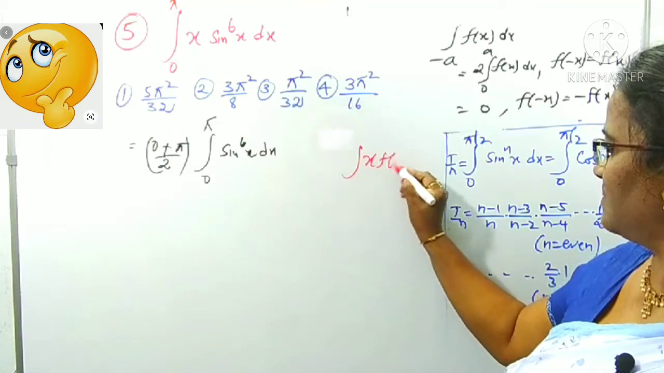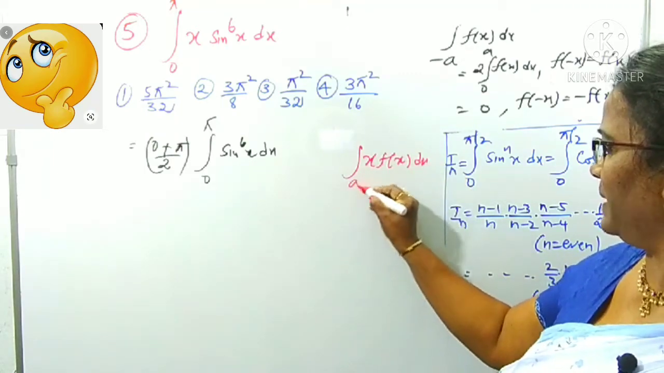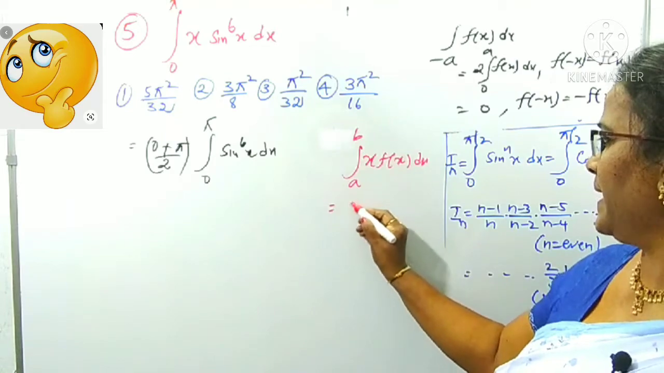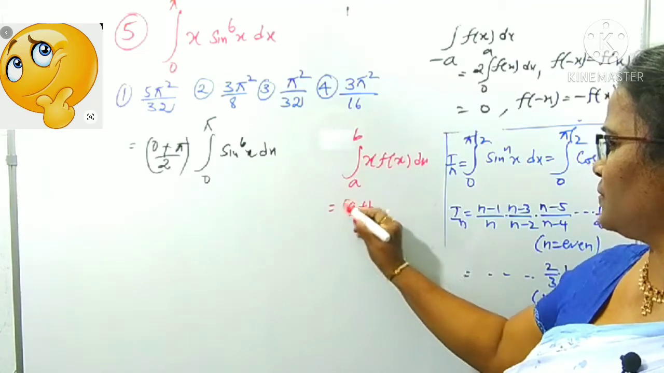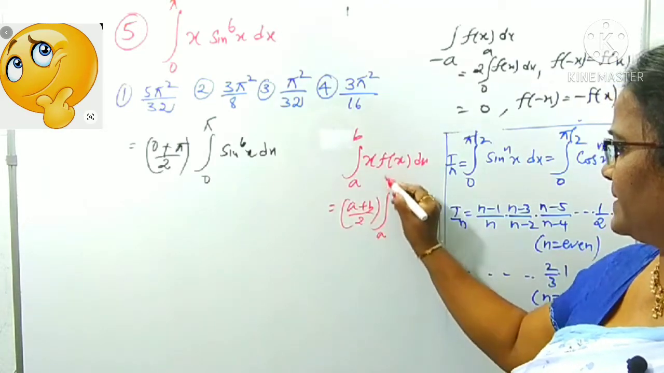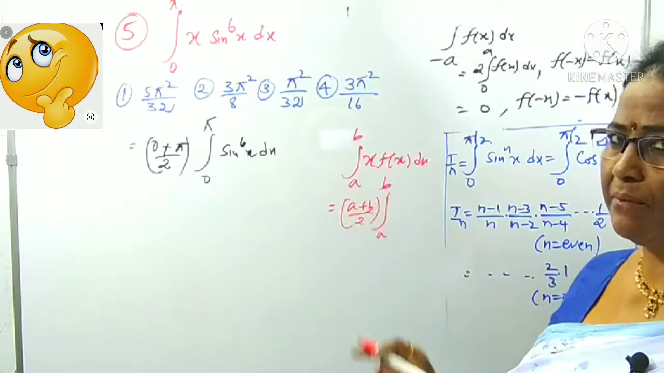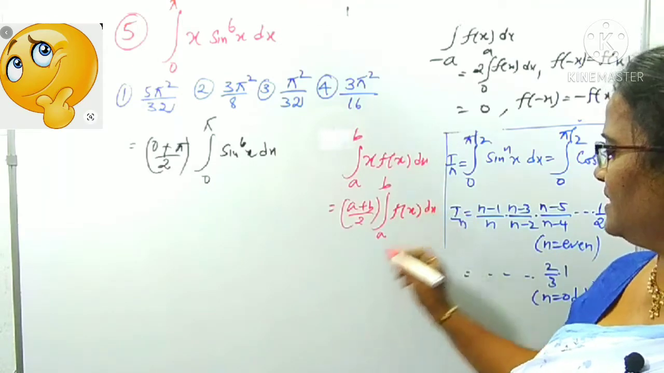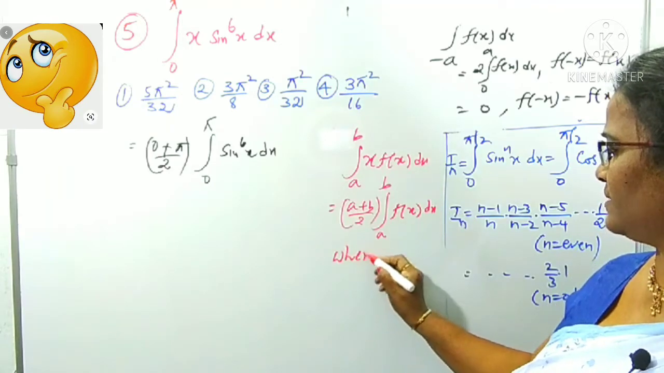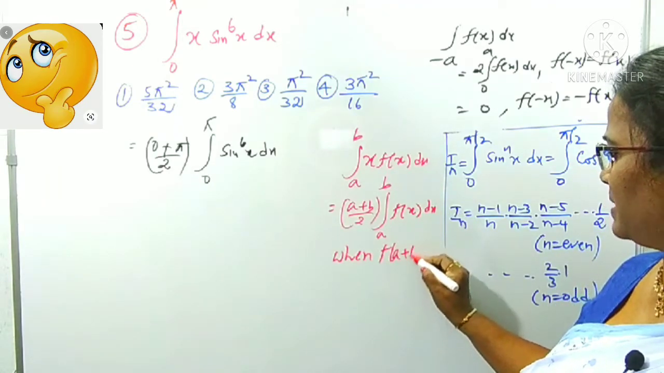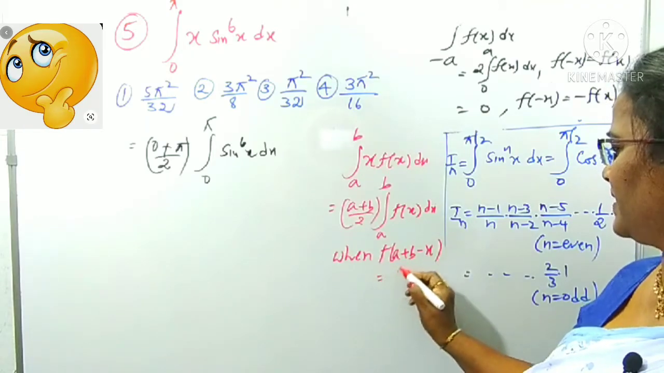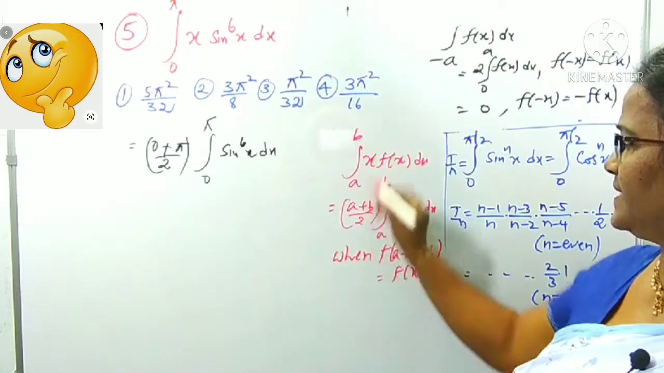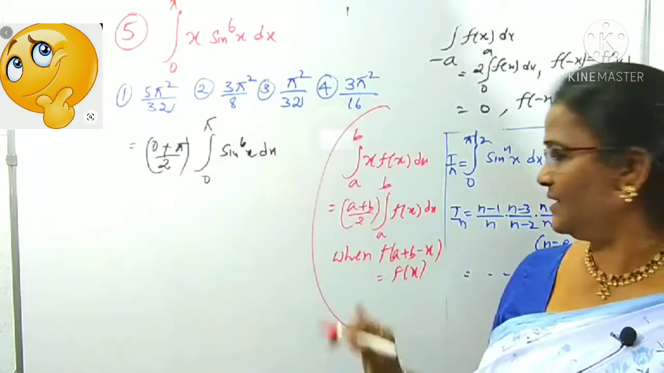The integral of x f(x) between the limits a to b we can take as (a plus b) by 2 times the integral of f(x) between the limits a to b as it is. In place of x we can write (a plus b) by 2 and the function f(x) is as it is, right? When the condition is what? f of (a plus b minus x) is f(x). Okay, in this case we can use this tip.